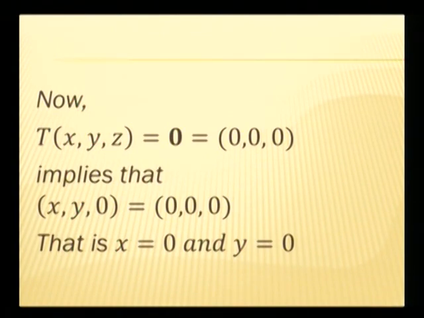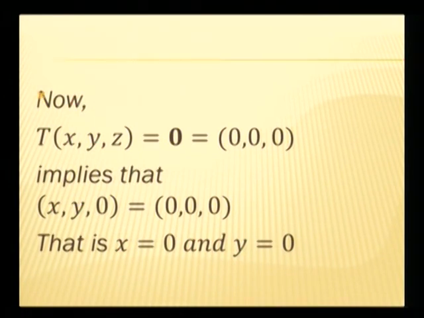So we can say from here that if the vector (x, y, z) is transformed to the 0 vector, the x and y coordinates have to be 0 and z can be any component, and so this is describing all the points on the z-axis.